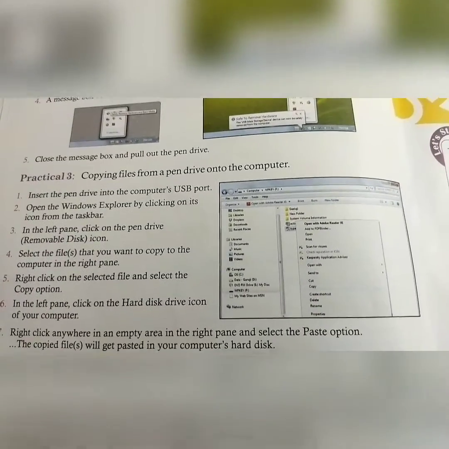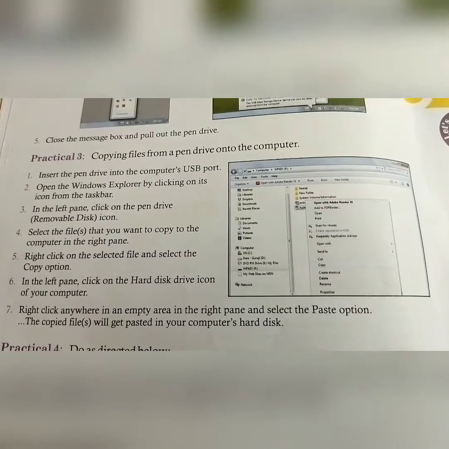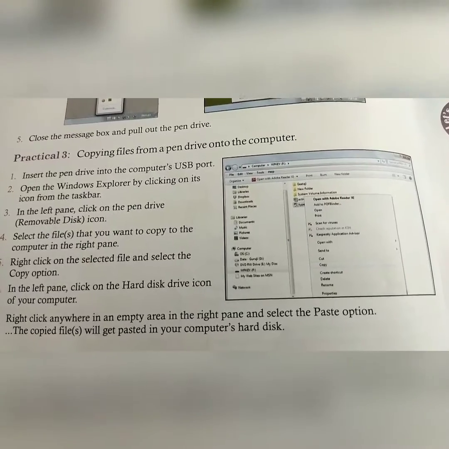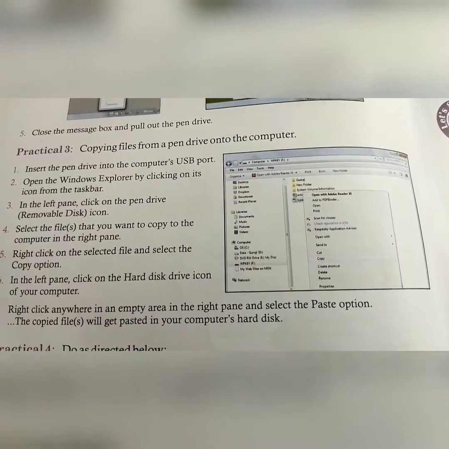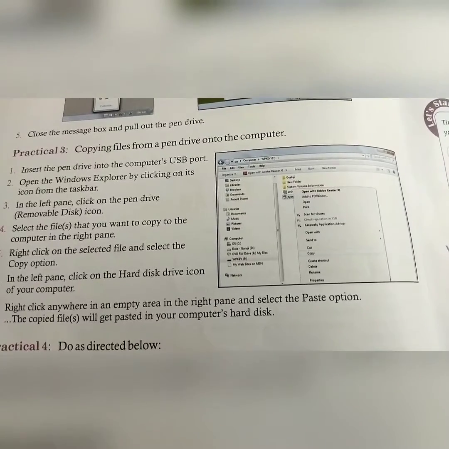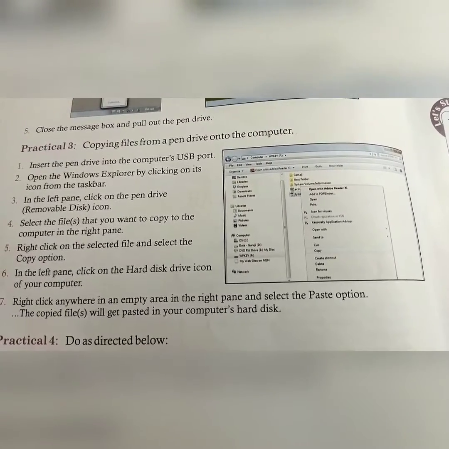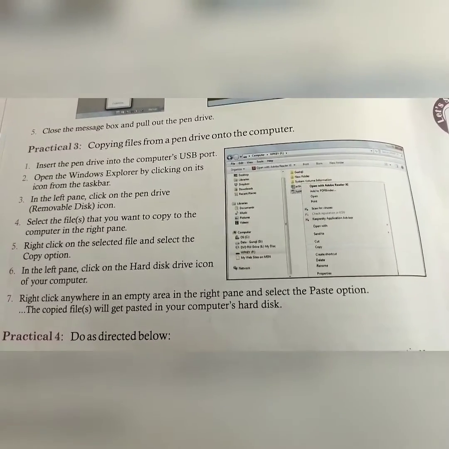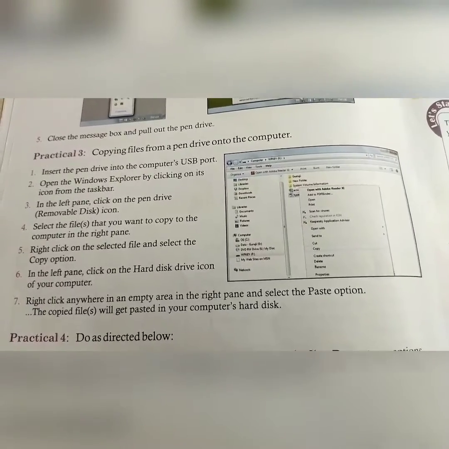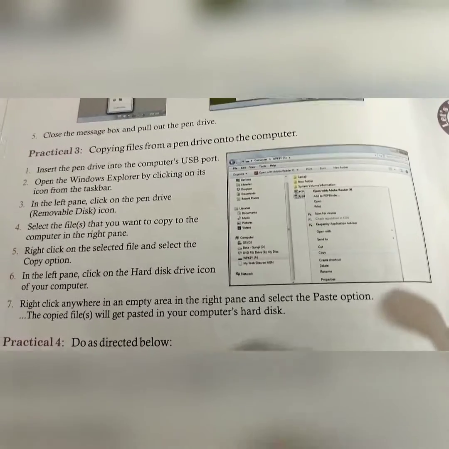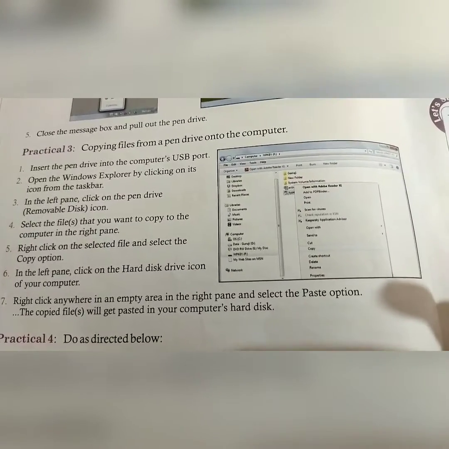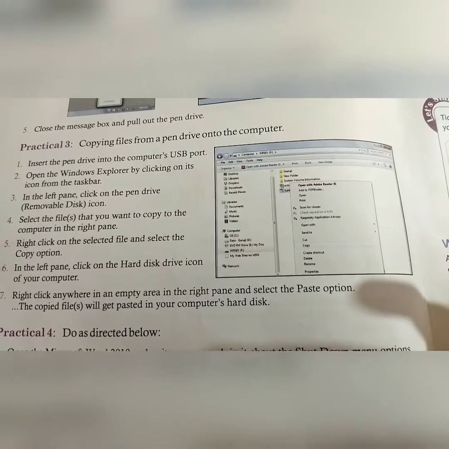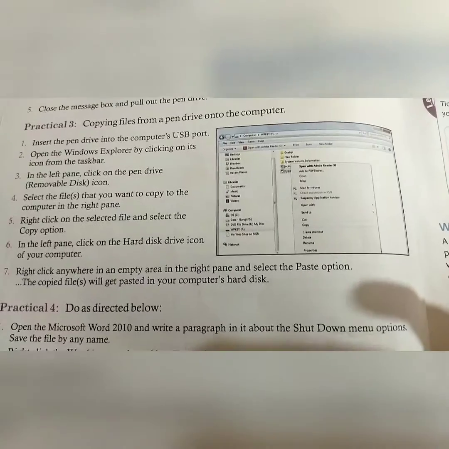The third practical is copying files from a pen drive onto the computer. First of all, insert the pen drive into the computer's USB port. Then open Windows Explorer by clicking on its icon on the taskbar. Then in the left pane, click on the pen drive removable disk icon. Fourth, select the file that you want to copy to the computer in the right pane. Fifth, right click on the selected file and select the Copy option. The sixth step is, in the left pane, click on the hard disk drive icon of your computer. Right click anywhere in an empty area in the right pane and select the Paste option. The copied file will get pasted in your computer's hard disk.